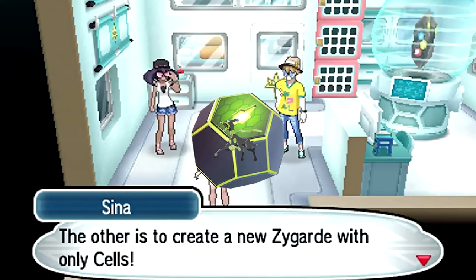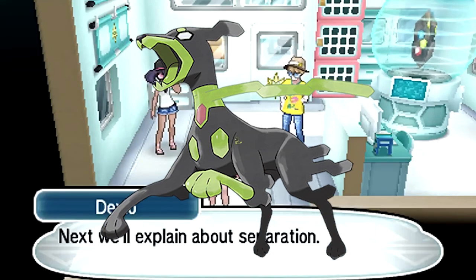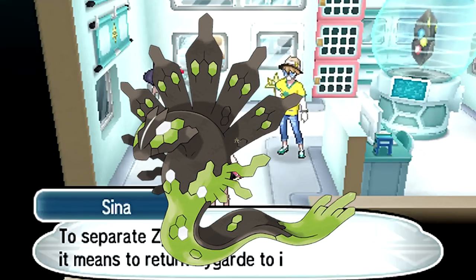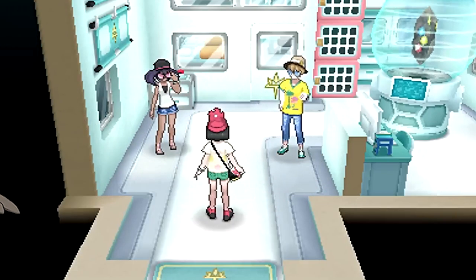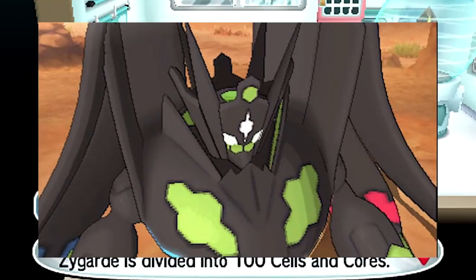So far, we know of the 10% form, which looks like a dog, the 50% form that looks like a worm, and the complete form, which looks more humanoid. It's entirely possible that we'll see even more forms in Pokemon Legends Z-A.